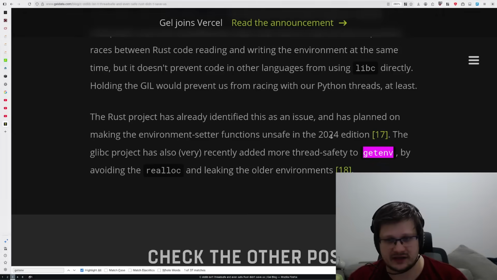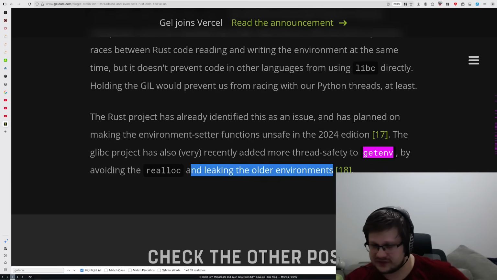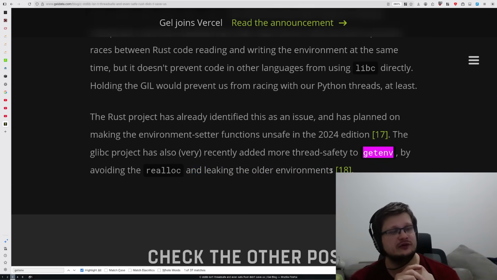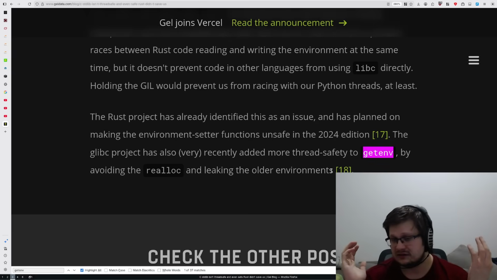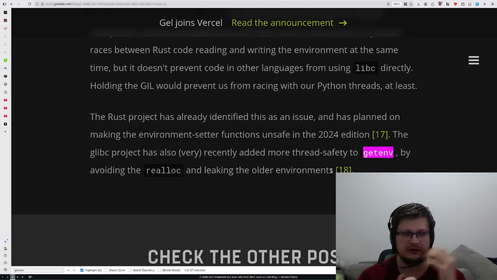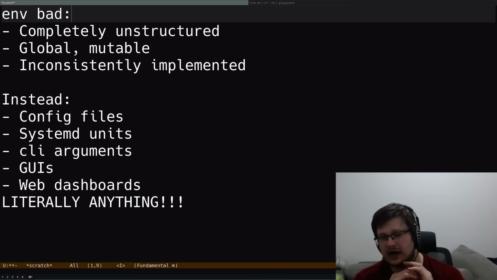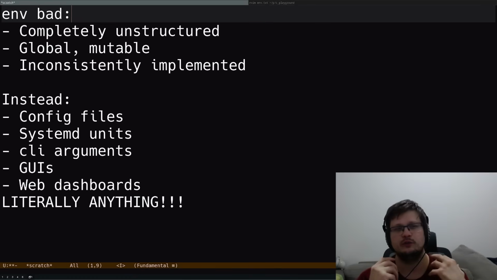Again, going back to this article, glibc added more thread safety by leaking older environments. So it used to crash, and now instead of crashing, your application will potentially get a stale value of an environment variable, which is better, I guess. It's for you to decide. After all you've learned, is it really worth it? In my opinion, absolutely not.